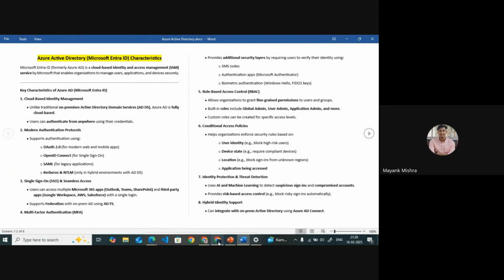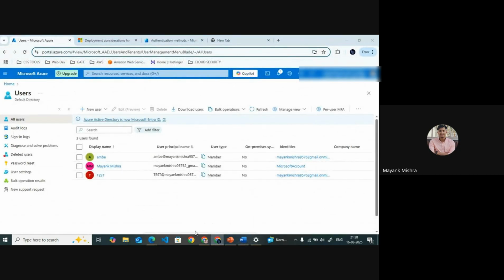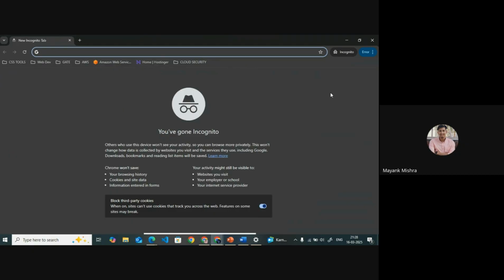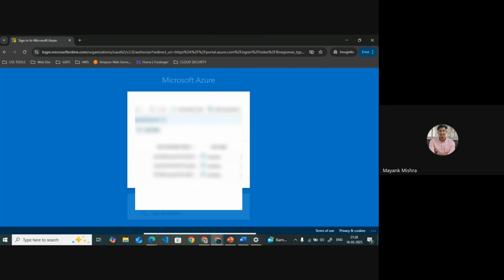Now again we will go here. If I want to try to log in as this user, what I will do is copy this and open an incognito mode here. I will open our Azure portal and paste your Gmail, your account detail. Now I will put my password also. Now I will sign in, I think.